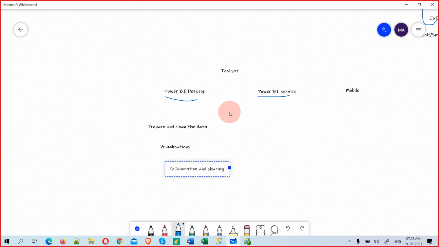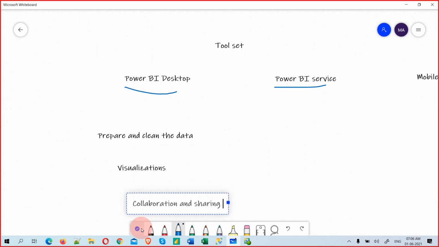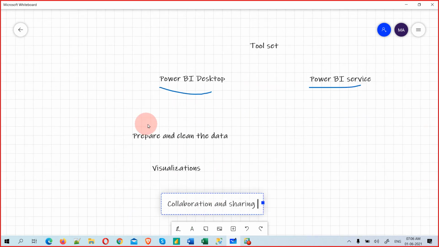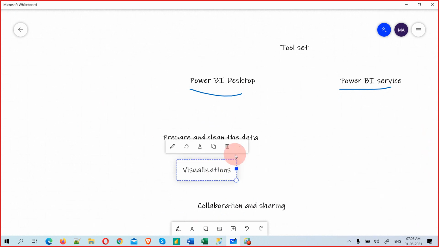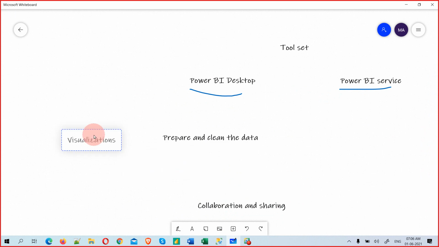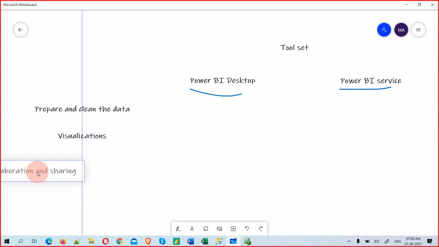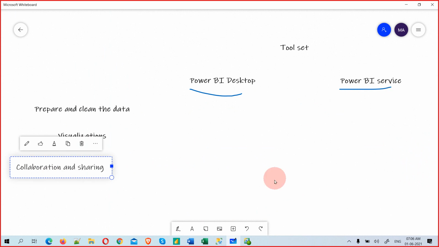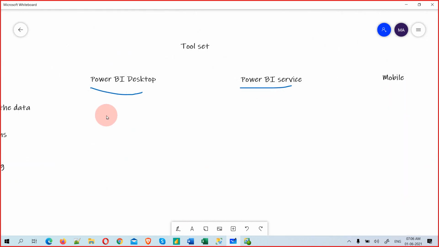I'll show you a little bigger. What is the difference between these? Here, Power BI Desktop is the tool we are going to download now.